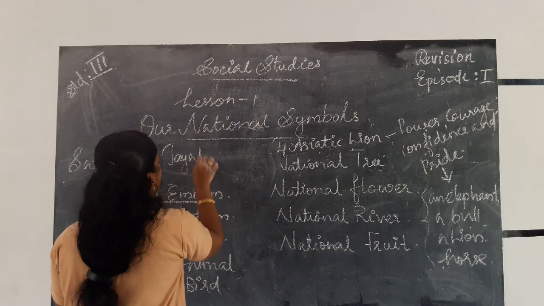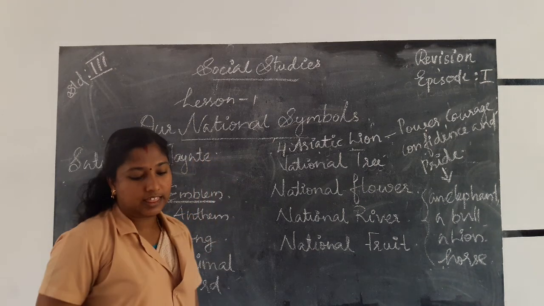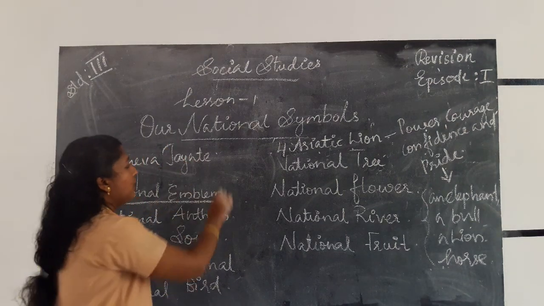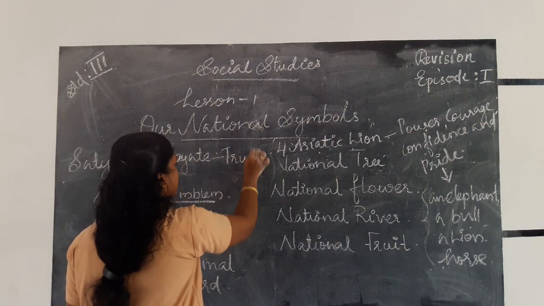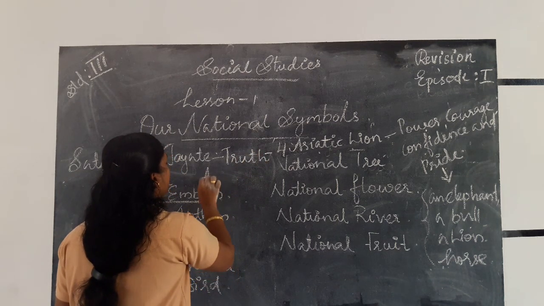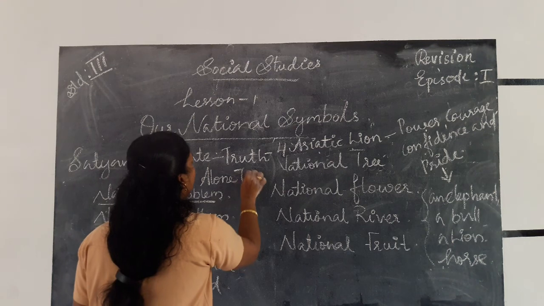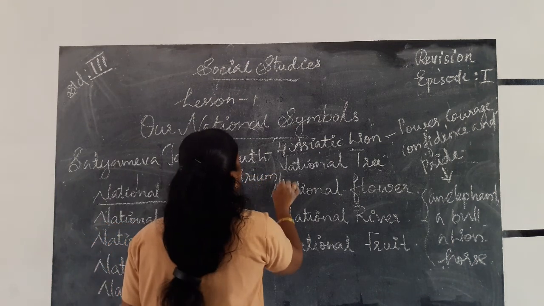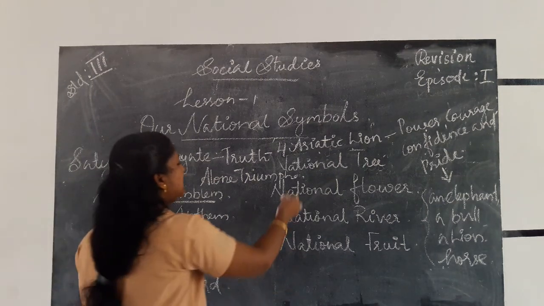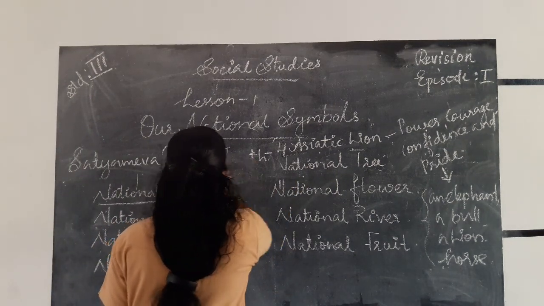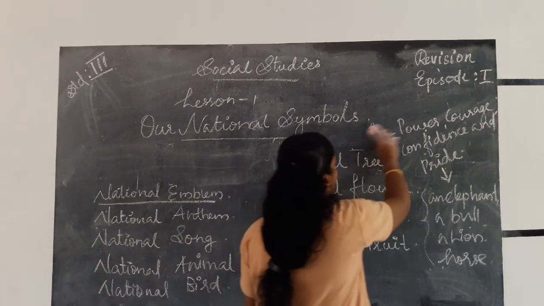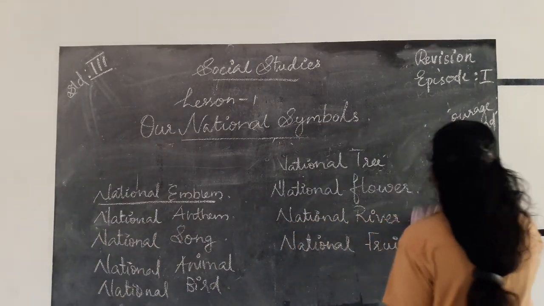What is the meaning of Satyameva Jayate? Truth alone triumphs. Truth alone triumphs is the meaning of the word Satyameva Jayate.